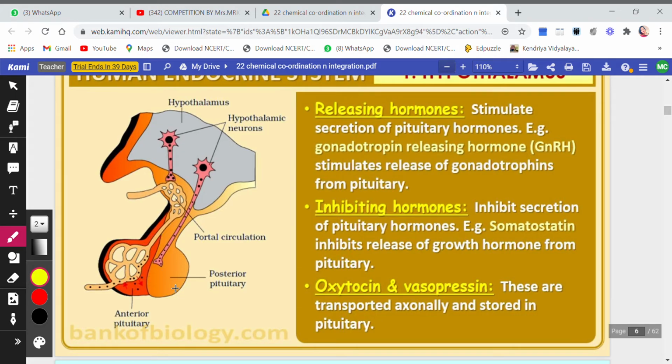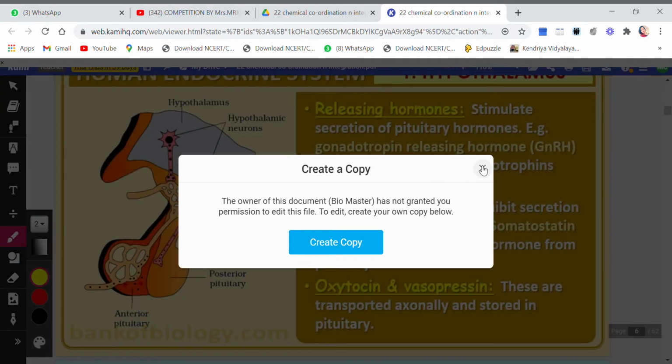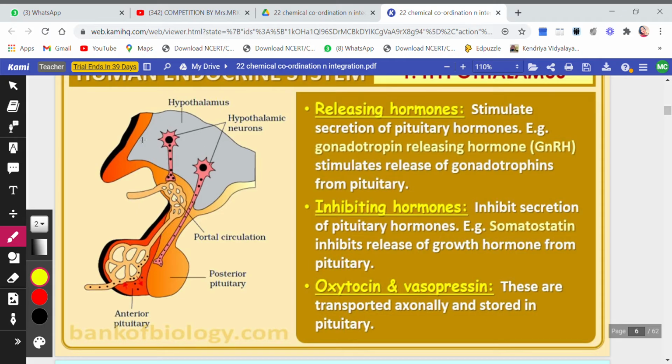Pituitary is divided into two parts, the posterior pituitary and the anterior pituitary, as you see. So these neurons which extend to the pituitary are a part of the posterior pituitary, and here these neurons have small axons, so they do not extend till the pituitary. Okay, so there are three types of hormones, as I told you: releasing, inhibiting, and oxytocin and vasopressin. So let's see the releasing hormone.